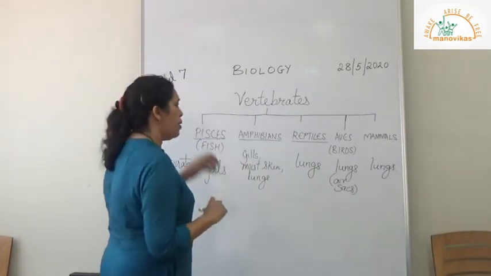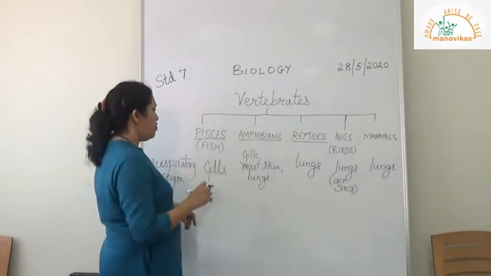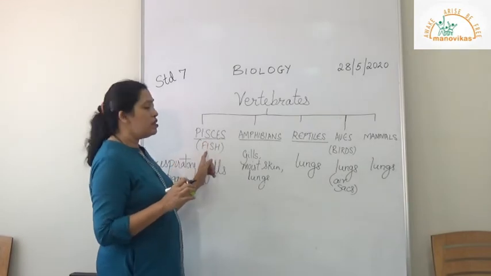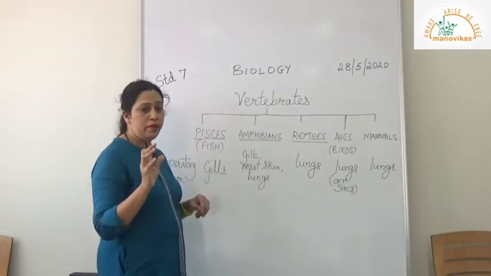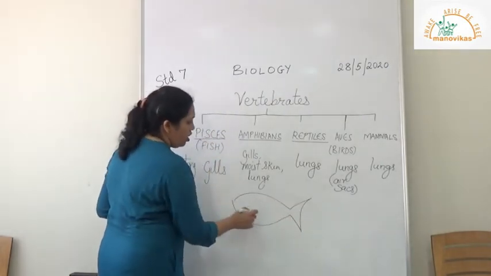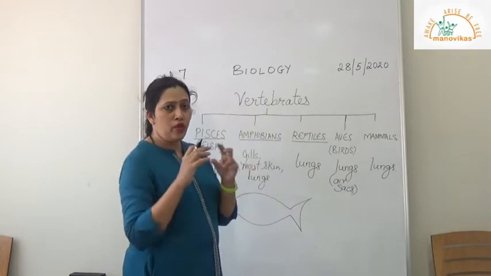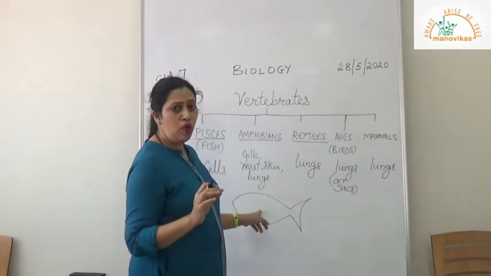Now coming to the shape, all these animals have different shapes. We are stressing on the first one, pisces and aves. They have a streamlined shape, like the shape of the fish you must have seen, or a boat shape or an aeroplane shape, which is called a streamlined shape. Why is it so?